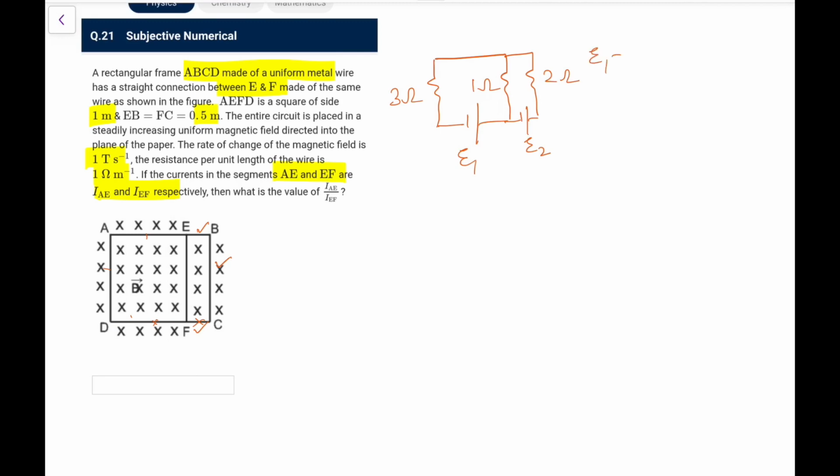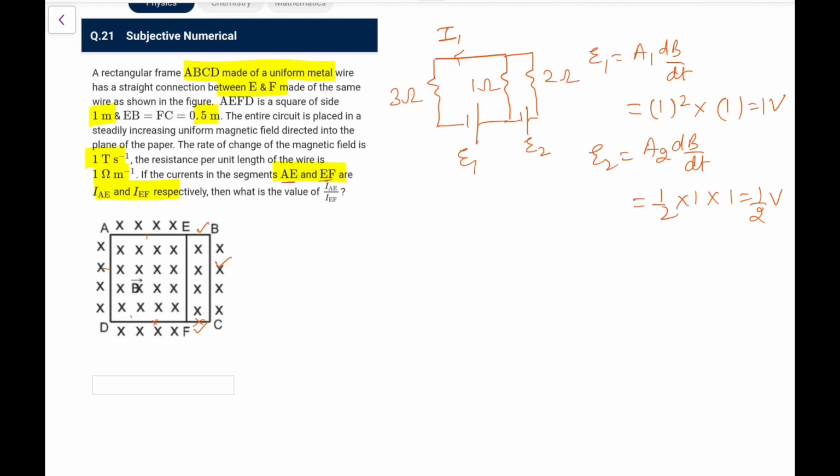Now what is E1? The magnitude of E1 would be A1 into dB by dt, and this area A1 is 1 square into dB by dt which is 1, that is 1 volt. Similarly E2 is A2 dB by dt, so this is half into 1 into 1, that is half volt. So these are the polarities. Now we have reduced it to a simple current electricity question. We have to find the current in AE, so let's write it as I1. EF is this one, let's write it as I2. So this is I1, I2 goes here, so this would be I1 minus I2.